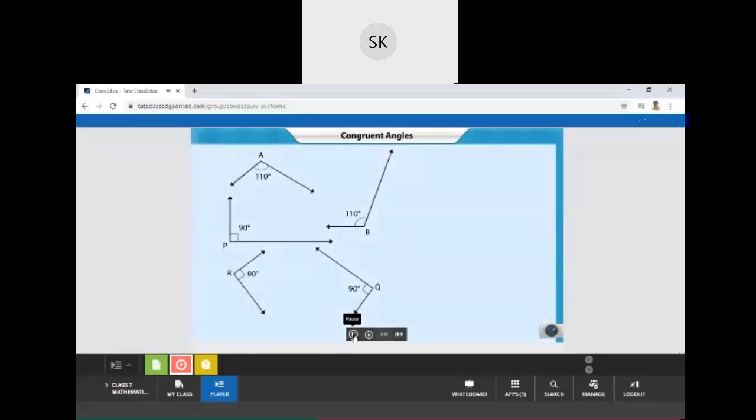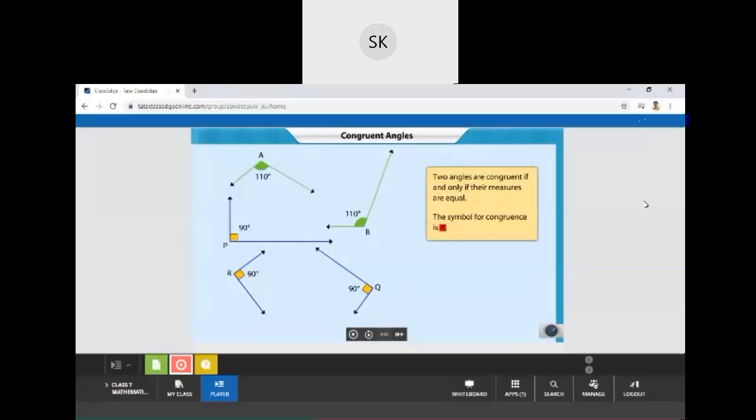Now, let's look at some angles. Angles are said to be congruent when they have the same measure. Congruent angles are denoted by the congruence symbol, which is like this. We show the congruence of any two objects with the help of this symbol.